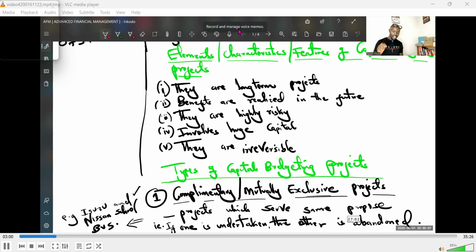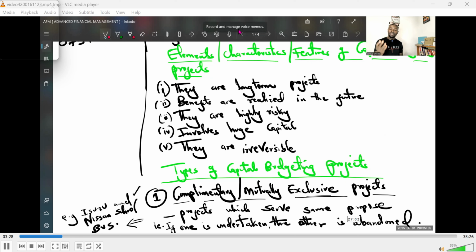We went ahead and looked at the types of capital budgeting projects, and one of them was mutually exclusive projects. I gave you examples that you can relate with, and I said that mutually exclusive projects are projects that are competing for the same resources. They're projects serving the same purpose. And if you choose one of those two projects, or three or four, depending on the number, the other one will automatically be disqualified or abandoned.